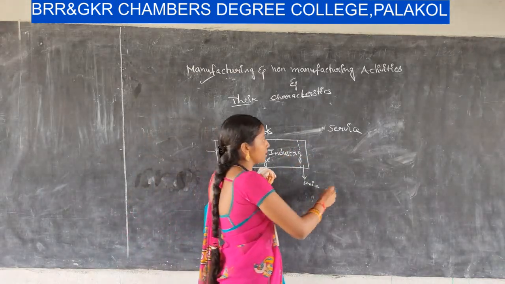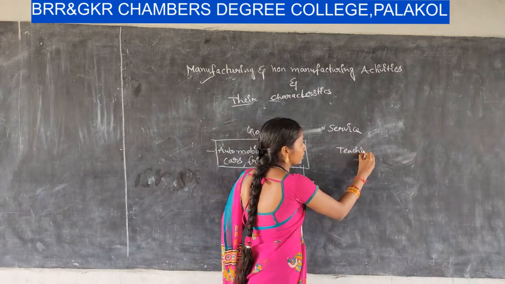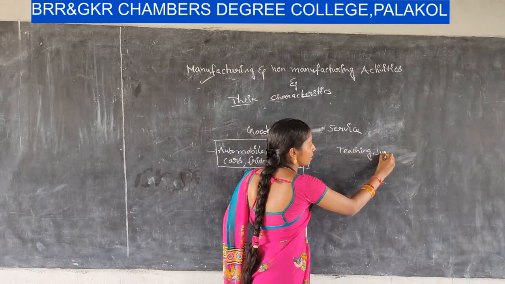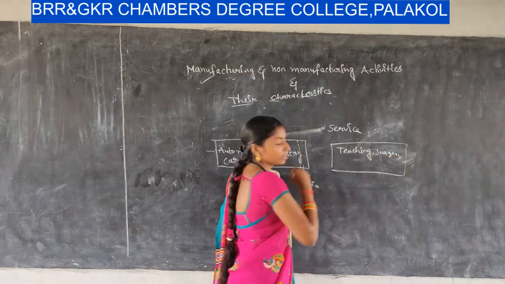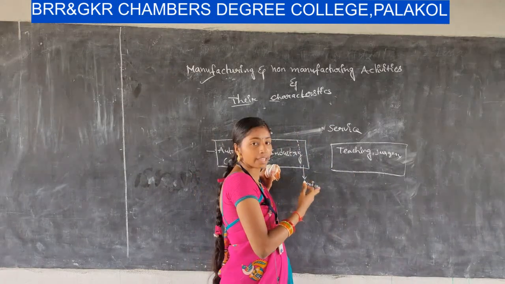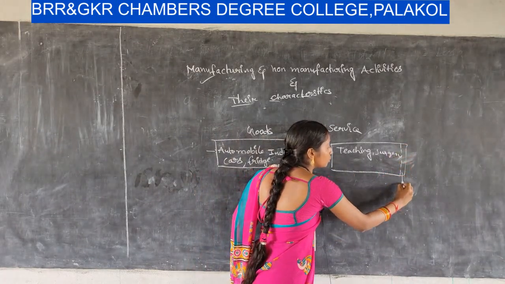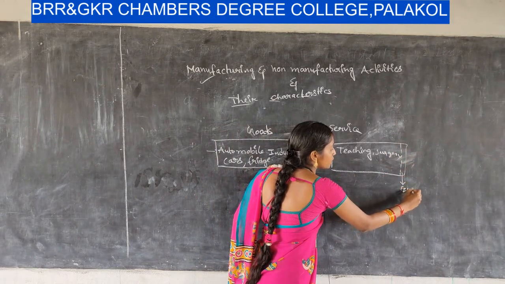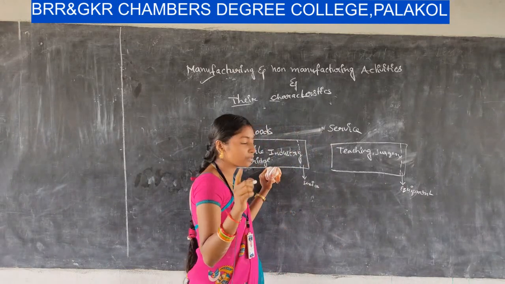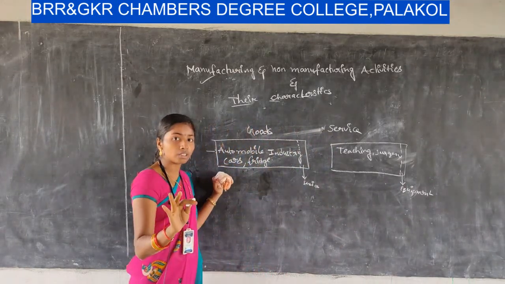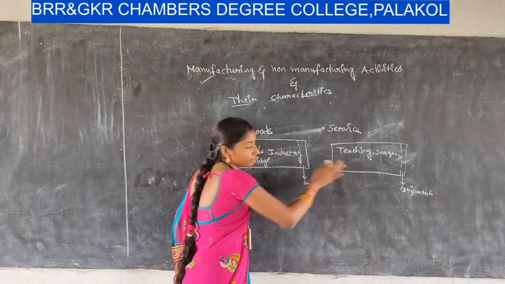Coming to services, for example teaching or surgery, all these come under services. Of course, there is no tangible product, but a little bit of goods or equipment has to be used. That's why I am saying that no organization will produce 100% goods and 100% services.